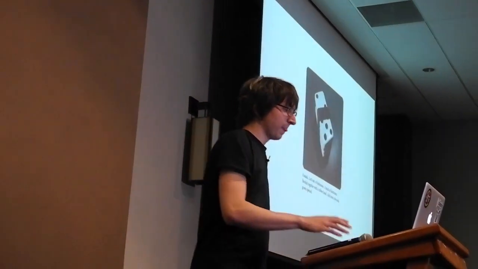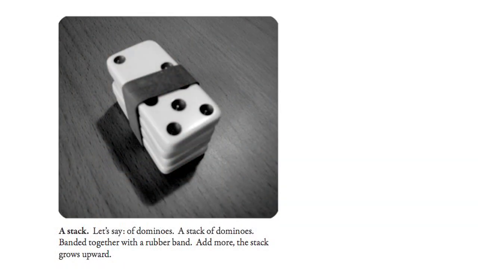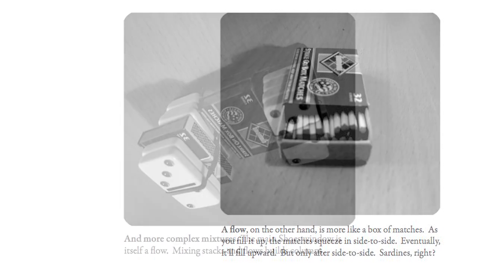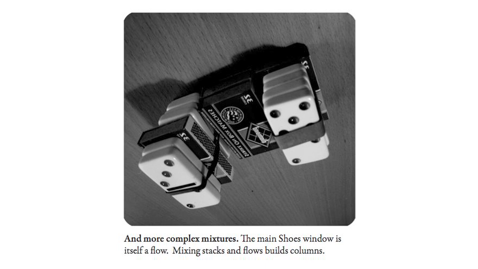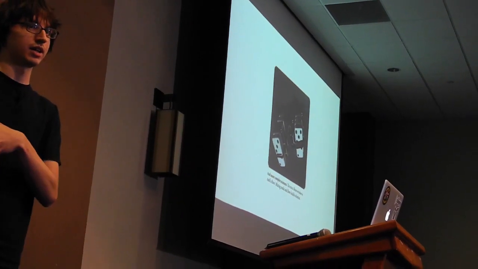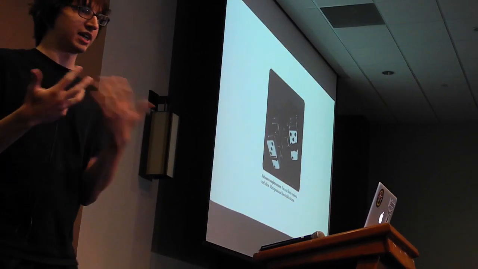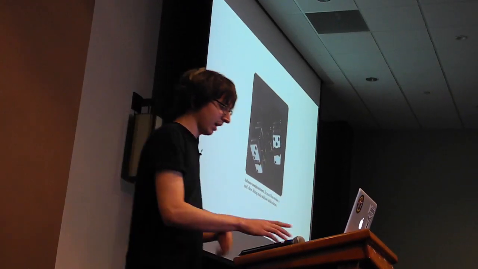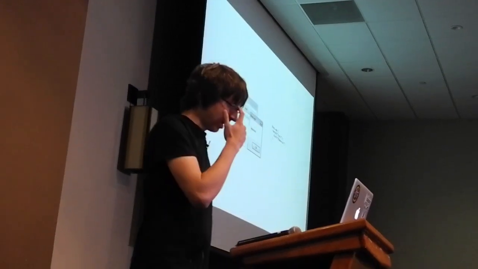Super simple. Stacks and flows are the way that you do layout. So a stack will make elements go from top to bottom, up and down, and flows make it go from left to right inside of a flow. So combining these two elements, you can build pretty much any kind of GUI you want. It's very heavily web-based, and actually the original iteration of Shoes was an embedded version of Gecko, if I recall my history correctly, and so this might be familiar to you as divs. It feels that kind of way, but this means that you can build GUIs really simply, as opposed to the primitives other languages give you.